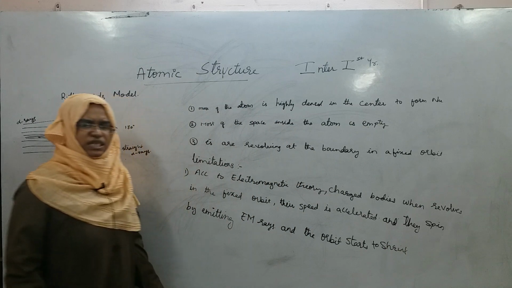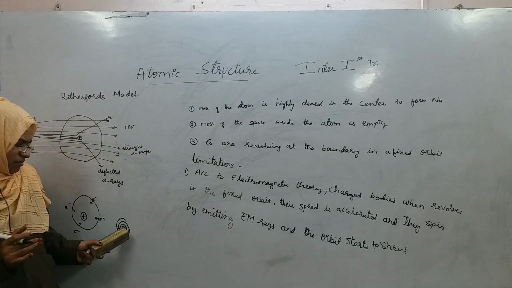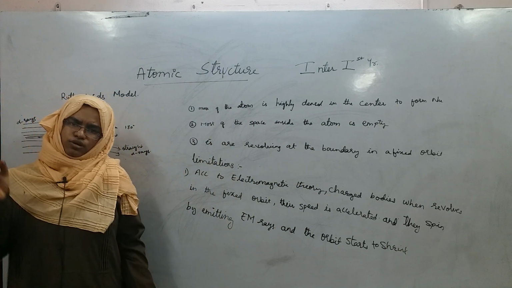If the orbit starts to shrink, there will come a point where electron comes so close to the